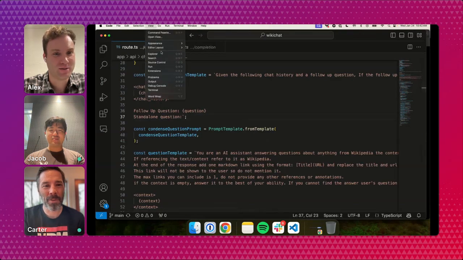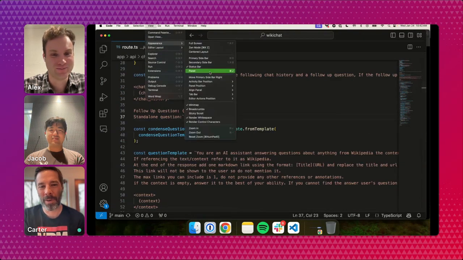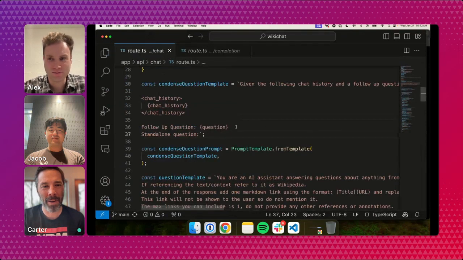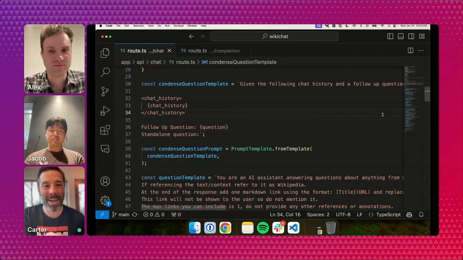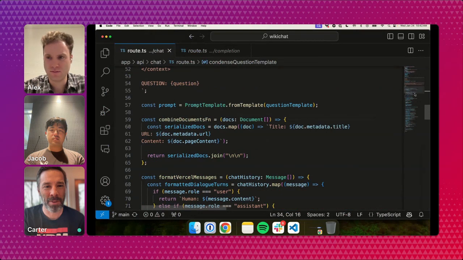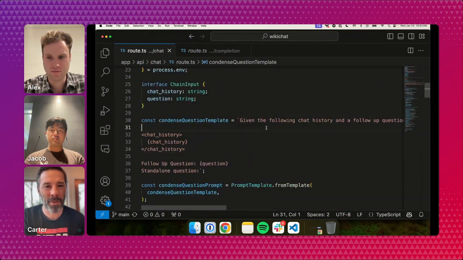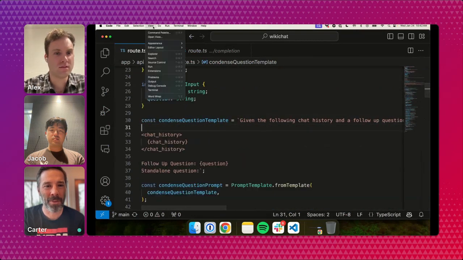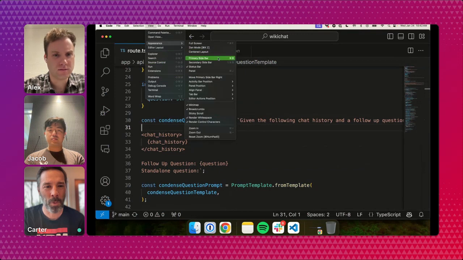Yes, there's a couple really important things that we should cover for folks. One, it's like, given the following chat history and a follow-up question, I guess, can you word wrap that? There's a view word wrap option in Visual Studio Code. If you just go to view, I think there's word wrap, turn word wrap on.